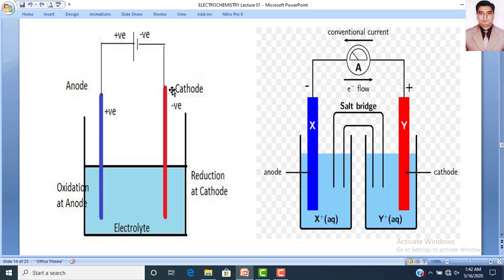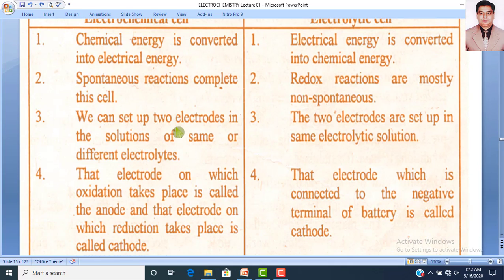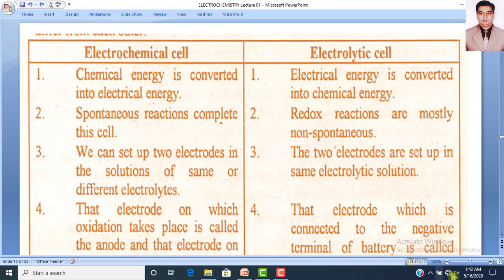Similarly, in electrolytic cell, cathode is negatively charged, while in electrochemical cell, cathode is positively charged. So, just for a comparison, now we will study what are the differences between electrochemical cell and electrolytic cell.